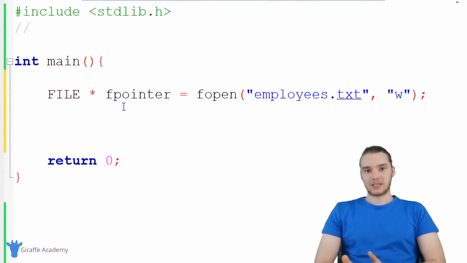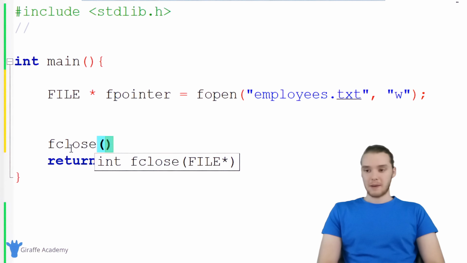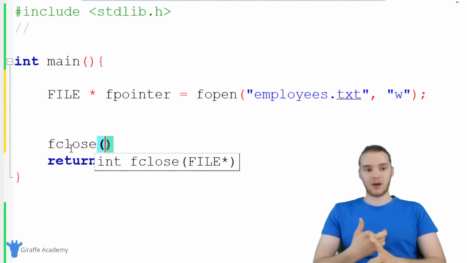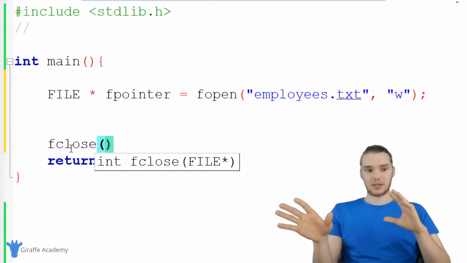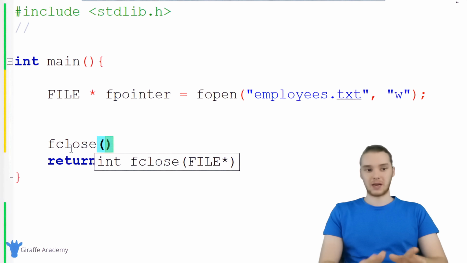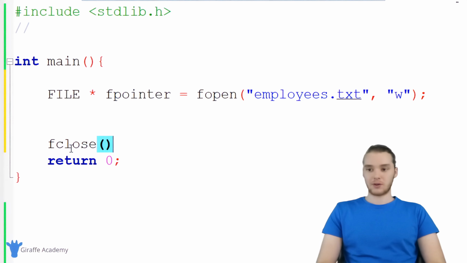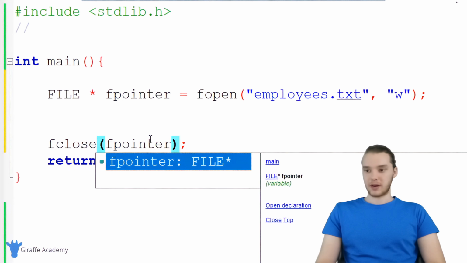Anytime that we're opening a file in C, you always want to make sure that you close the file. So over here, I'm saying fopen. And down here, I want to use another function called fclose. Basically what this is going to do is close off the file. So it's going to remove the file from the memory on our computer. And if we do make any changes, it'll save the file and everything will be locked in. So whenever you're working with a file, you always want to make sure that you close it. And inside of this fclose function, we just want to pass in this fpointer. So I'm just going to say fpointer right there.